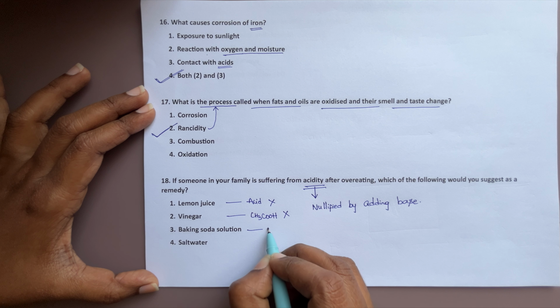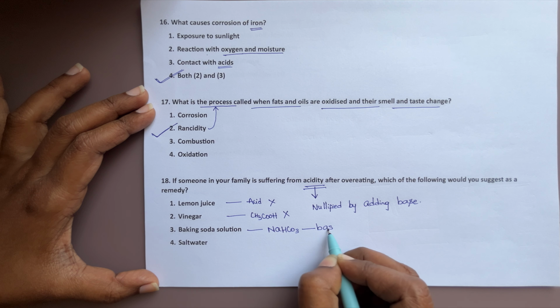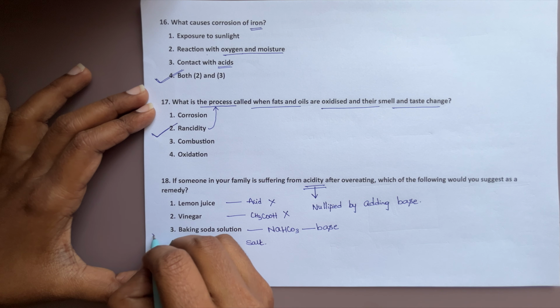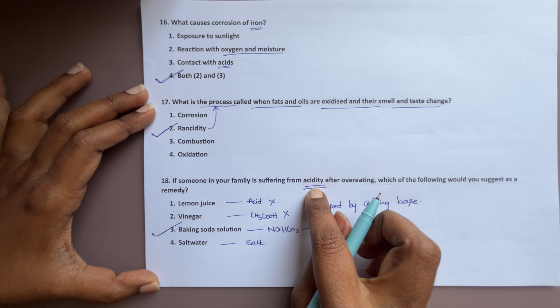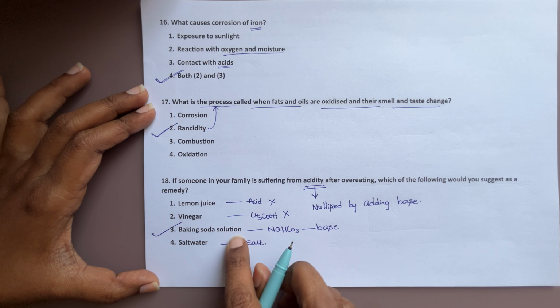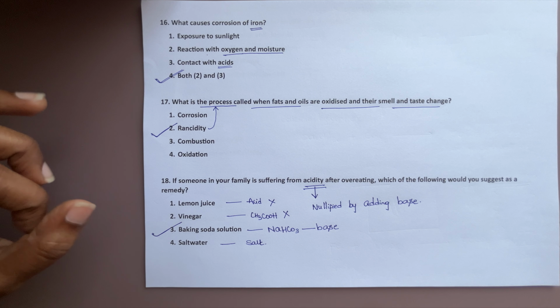Baking soda, that is sodium bicarbonate, which is a base. Salt water is a salt, not acid nor base. So the problem is acid, so the answer is a base. The effect is nullified by using a base. So by adding baking soda, we can easily nullify the effect.